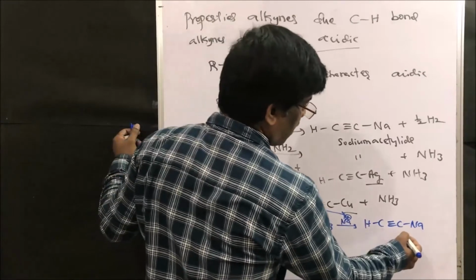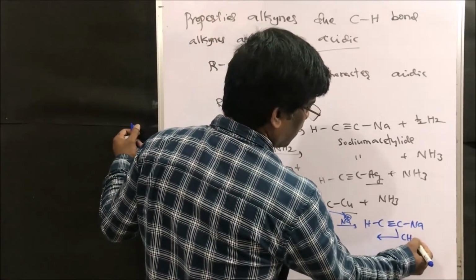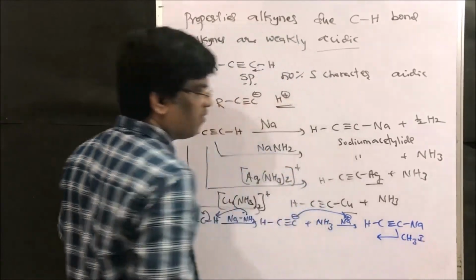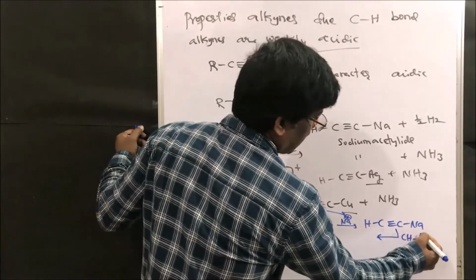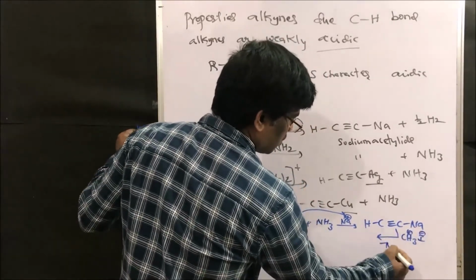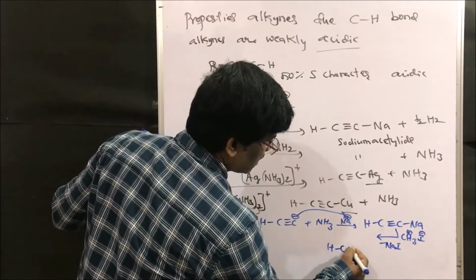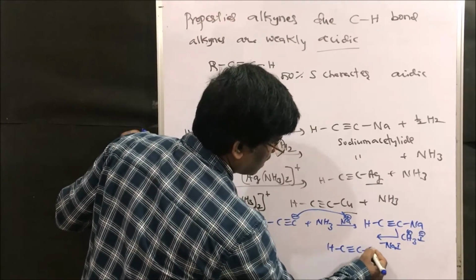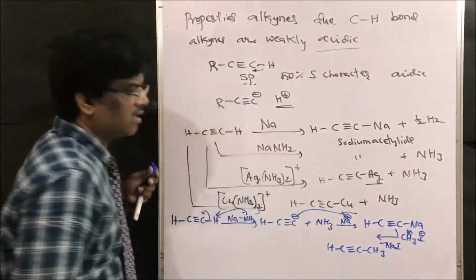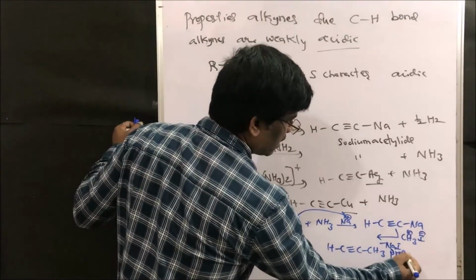This sodium acetylide, upon reaction with, for example, methyl iodide, what happens? Methyl iodide gives CH3+ and I⁻, so minus sodium iodide, it gives HC≡C–CH3, right? Propyne, we will get propyne.